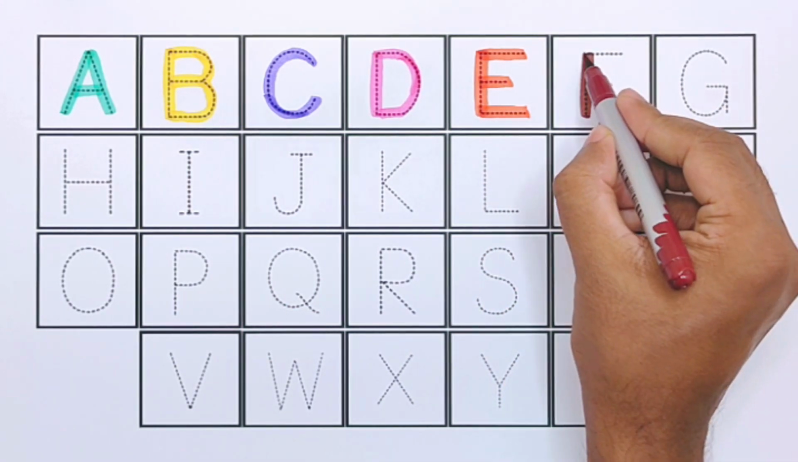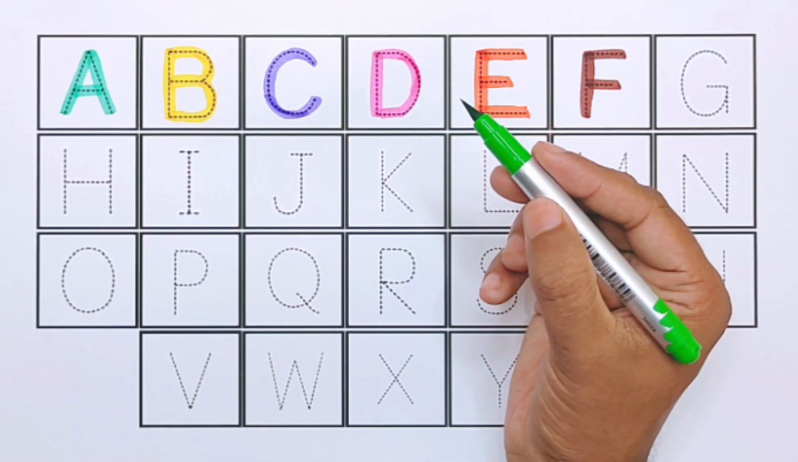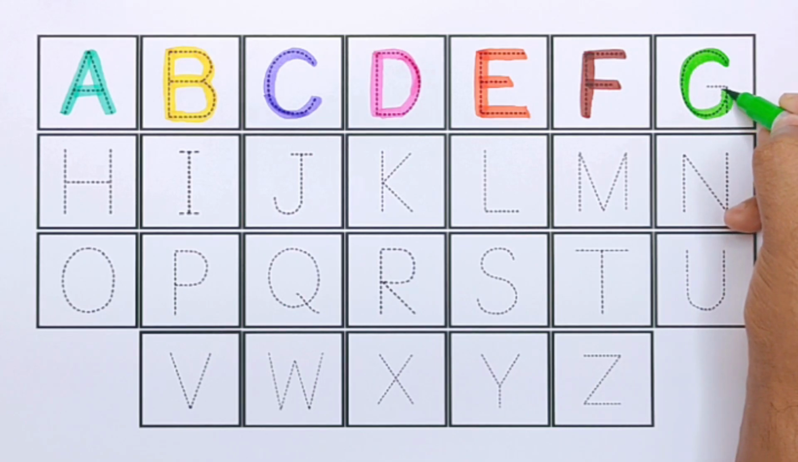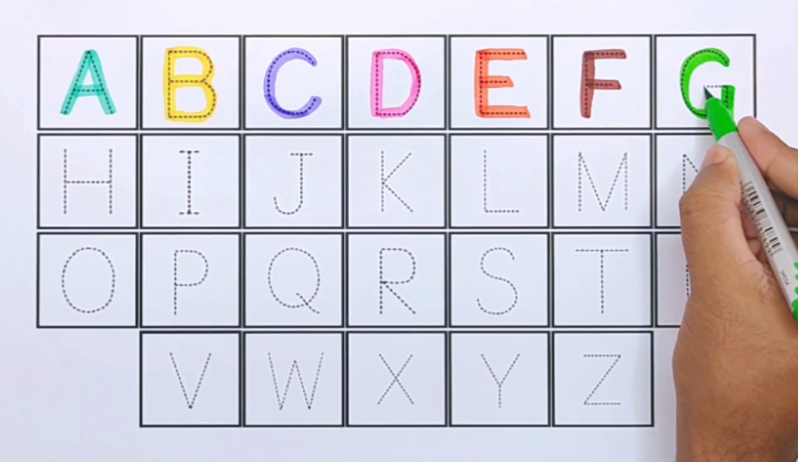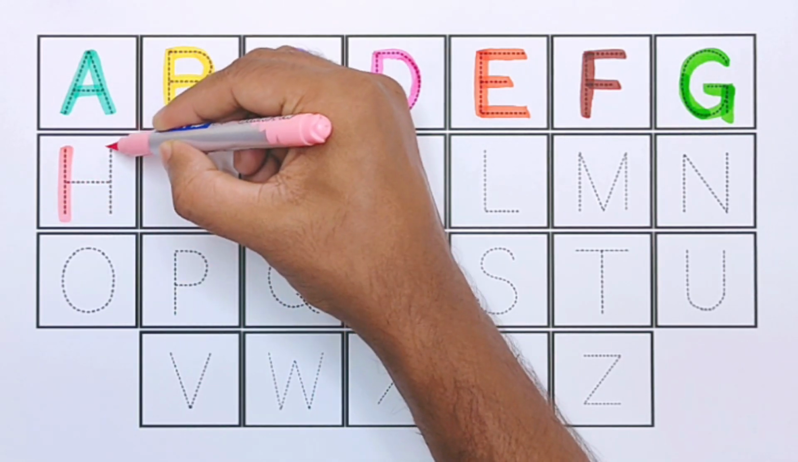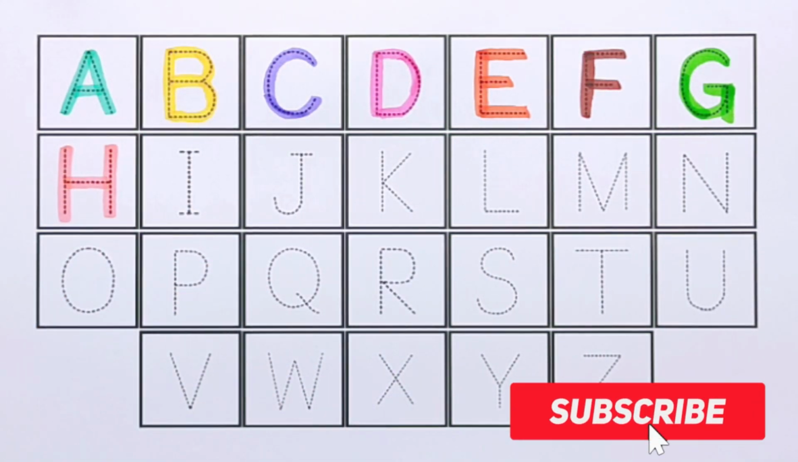F for farmer. Light green color. G for garden. Light pink color. H for hamburger.